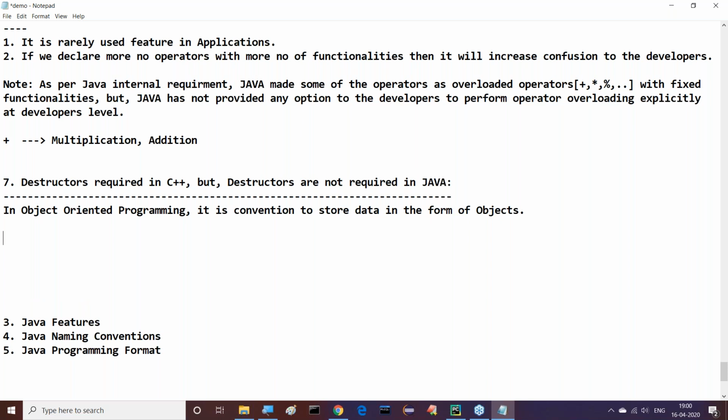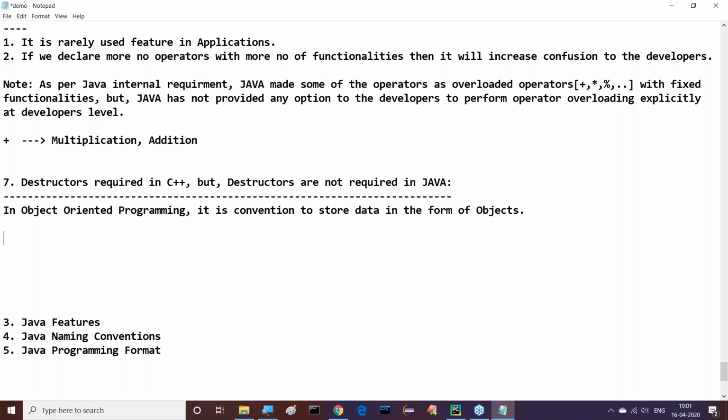Here the point is, if you want to represent data in the form of objects, first we have to create the object. After creating the object only, we will store data inside the object. We will read data from the object. We will update the data inside the object. We will delete data from the object.